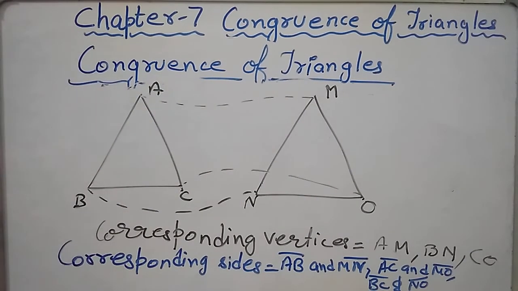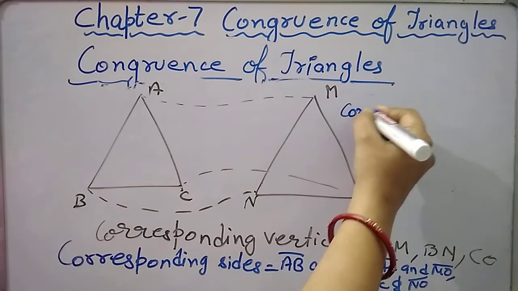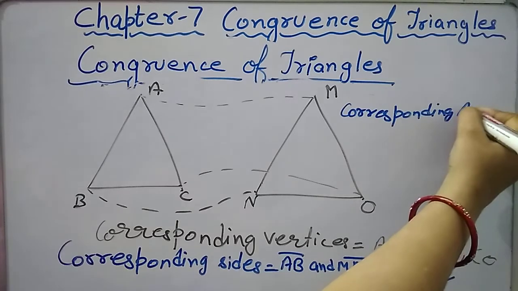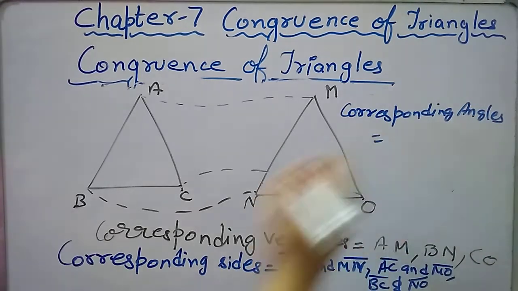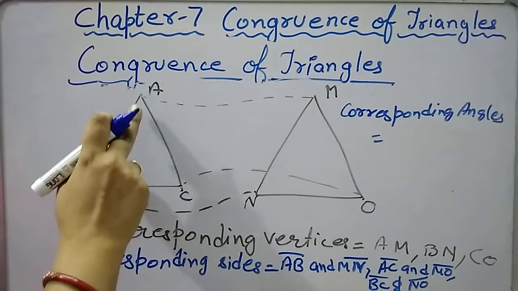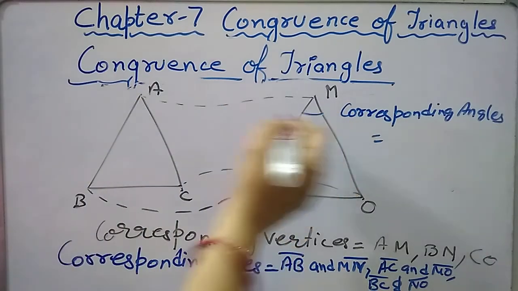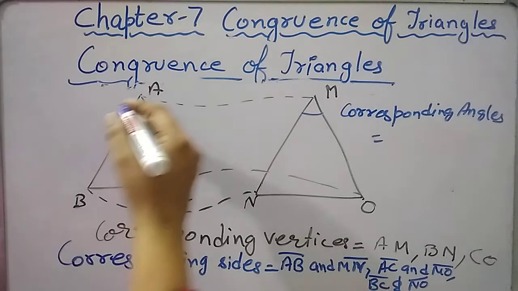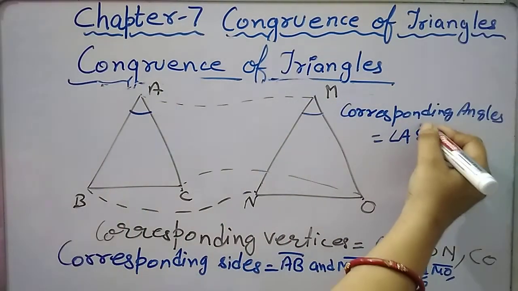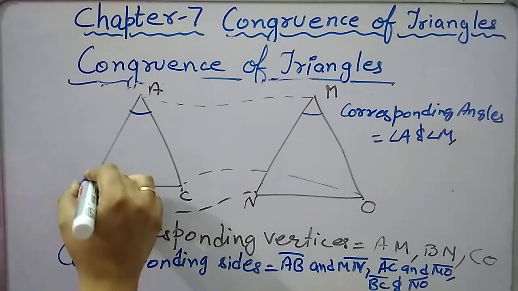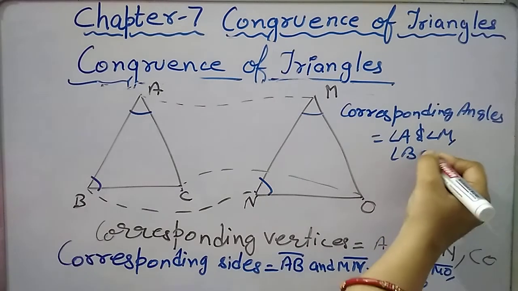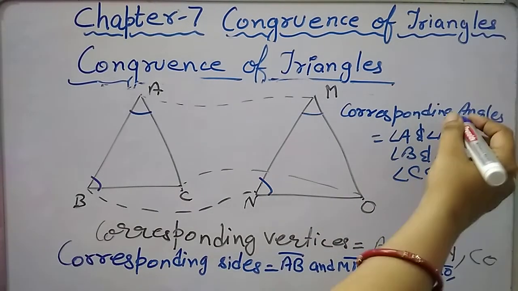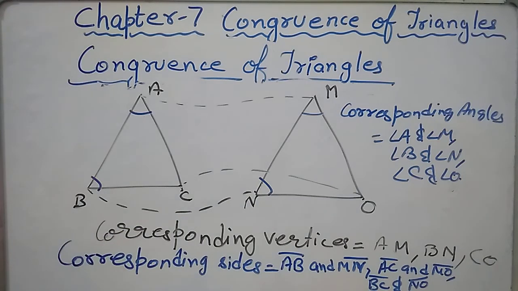Next, we have corresponding angles. If vertex M is falling on vertex A, that means angle M is falling on angle A, and they become corresponding angles. So, the first pair of corresponding angles is angle A and angle M. Second pair, angle B and angle N. And the third pair, angle C and angle O. These are three corresponding angles of two congruent triangles.